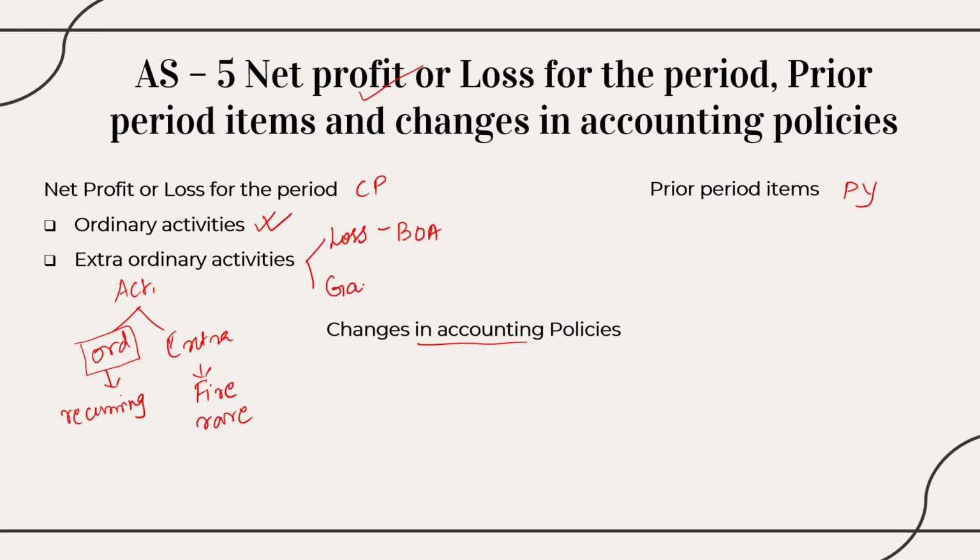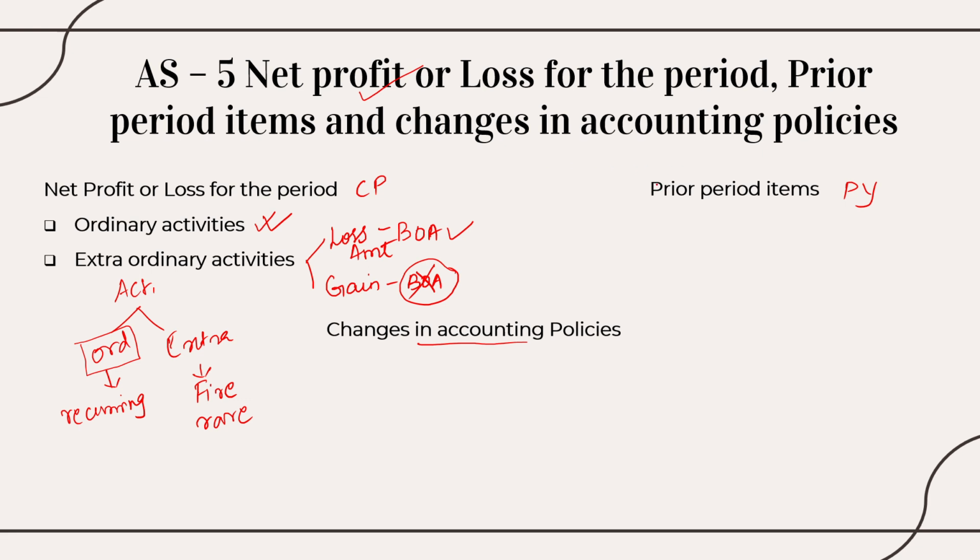If it is a gain, I'm not supposed to mention it in the books of accounts. If it is a loss, it is mandatory to mention if the amount is attributable. If I have got a gain out of it due to that extraordinary activity, then I need not mention it in my books of accounts. So this is regarding the current period net profit or loss, right?